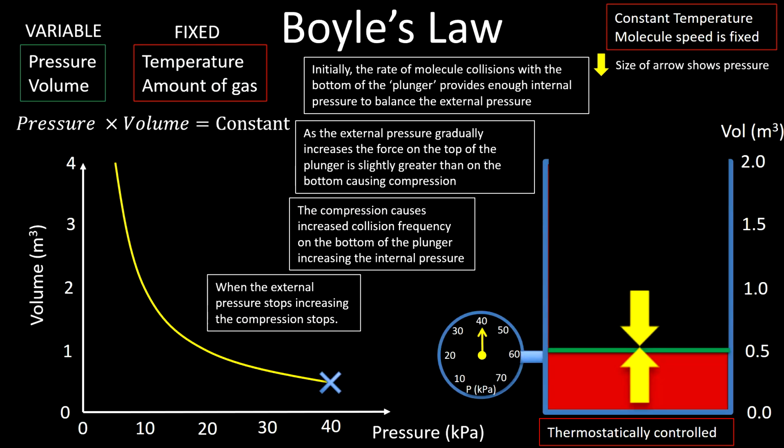Again, to explain this properly, just to remind you, what you need to talk about is what the molecules are doing in terms of how often they are hitting the inside of that plunger. When we increase the pressure on the outside, that causes the compression, so the volume decreases. As that happens, the molecules in the gas hit the inside of the plunger more frequently, increasing the pressure. That will continue to happen until we stop increasing the external pressure and we arrive at our new equilibrium situation at a new higher pressure and lower volume. So that's Boyle's law in terms of molecular and kinetic theory.